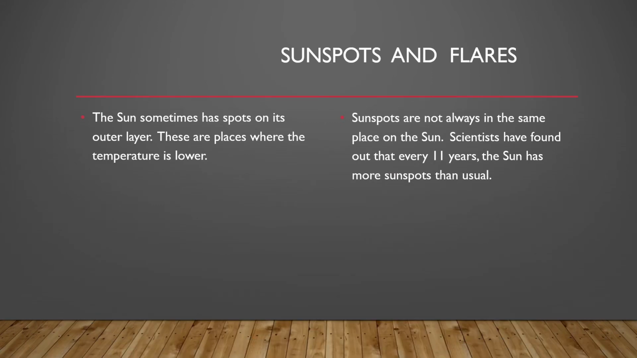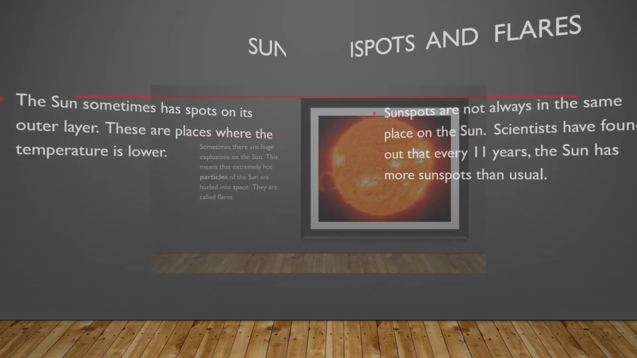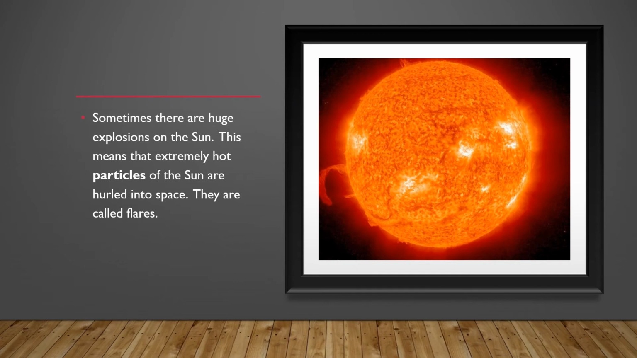Sunspots and flares. The sun sometimes has spots on its outer layer. These are places where the temperature is lower. Sunspots are not always in the same place in the sun. Scientists have found that every 11 years the sun has more sunspots than usual. Sometimes there are huge explosions on the sun. This means the extremely hot particles on the sun are hurled into space. These are called flares. So this is a flare, okay?